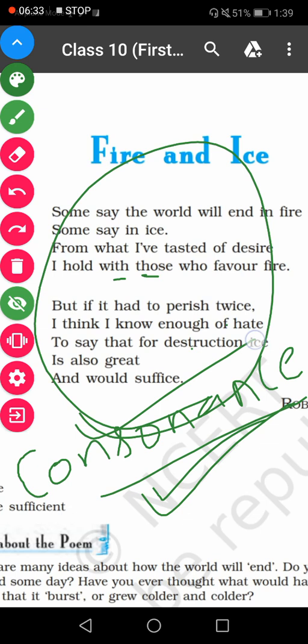So that's it for this poem. All the literary devices have been discussed, all the rhyming scheme has been discussed, the summary has been discussed. So I think the poem must be clear to you.